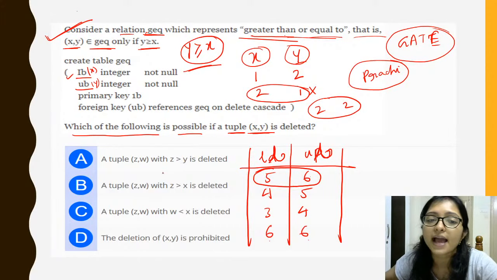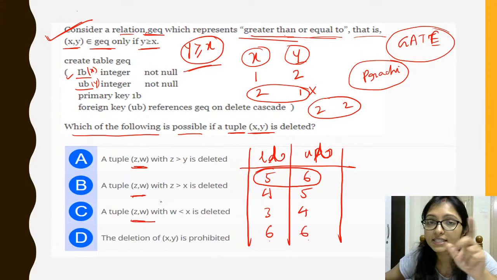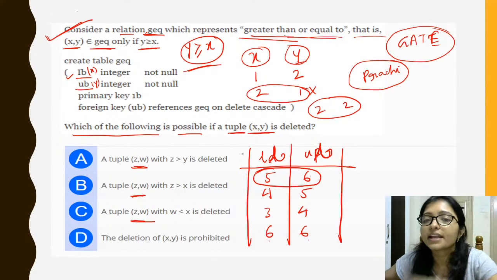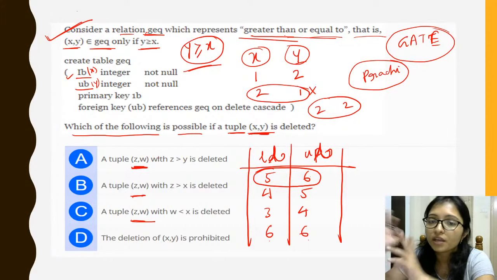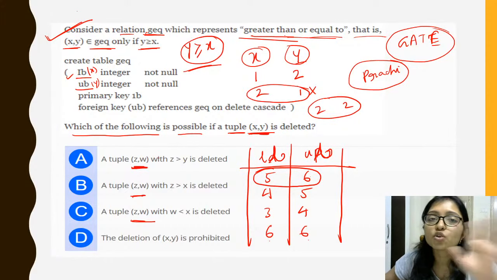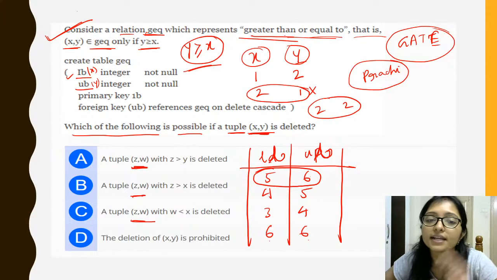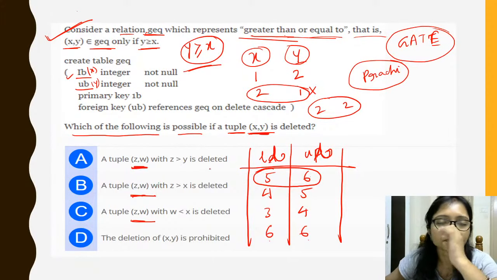And you can see that in the answers it is telling different data, (z, w), (z, w), means it is not taking the same data. It is very clear. Here it is taking (x, y), and it is taking (z, w), which is a totally different set. There is no intersection, no common data. So we have to think like that.